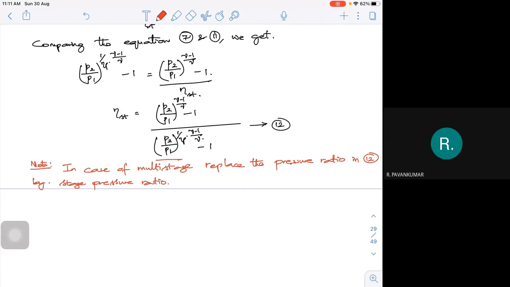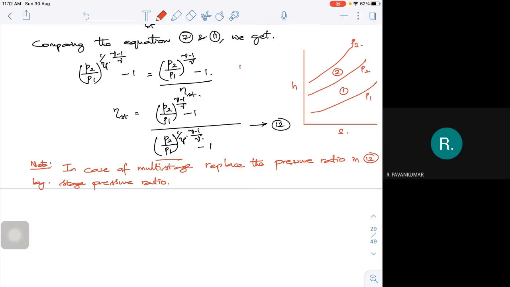What is it actually? Let me explain. Let me take only two stages. So this is 1, this is 2, this is P1, this is P2, this is P3. What is the meaning of the stage pressure ratio?